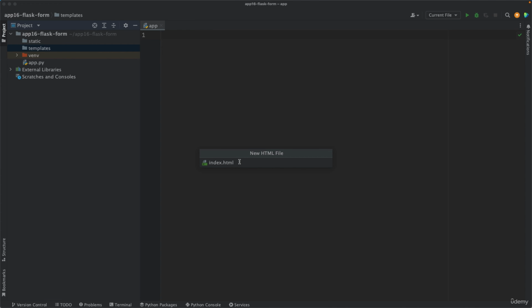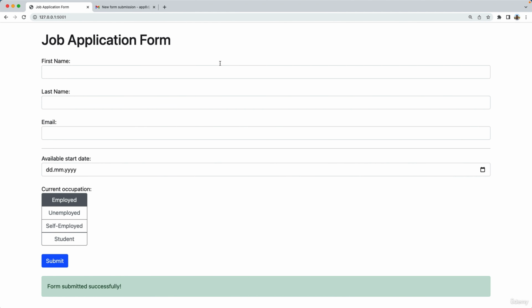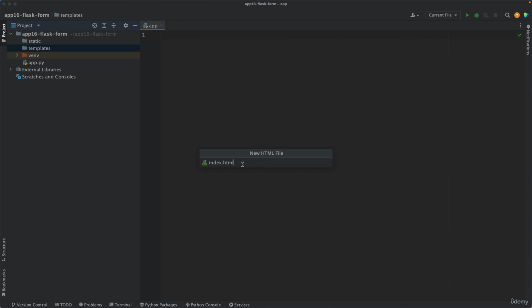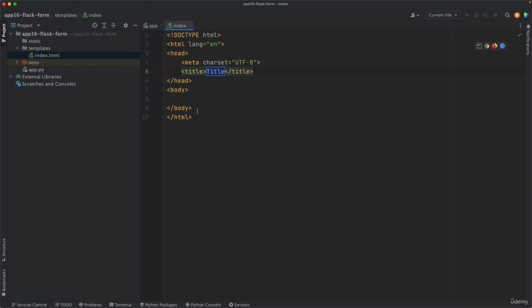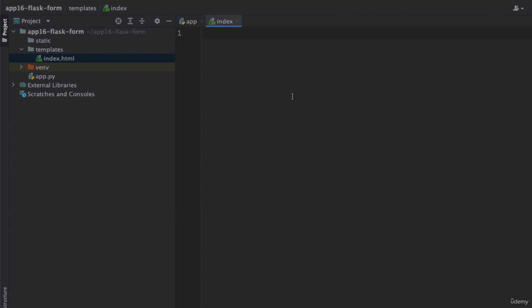The name can be different, but please use the same name as me, because this name will be referred from the app.py file. So in the Python code, we will be sending this HTML code to the front end, to the web page here. This web page is built using HTML, and that HTML code will go inside index.html. So press enter. PyCharm will add some sample HTML. I'll just select this and delete it. So that's what we have, two empty files, and that's the directory structure of a Flask app.